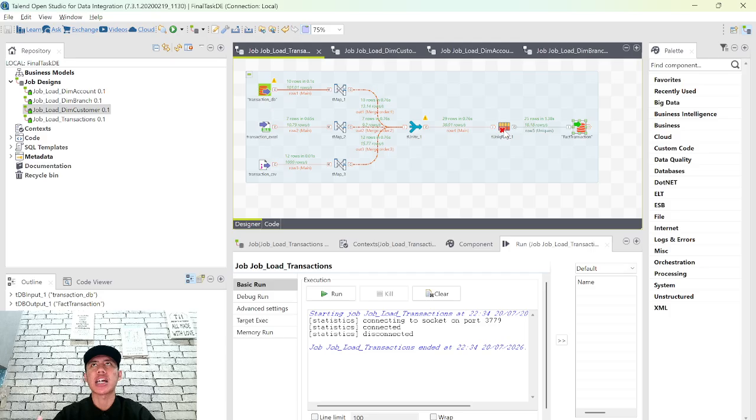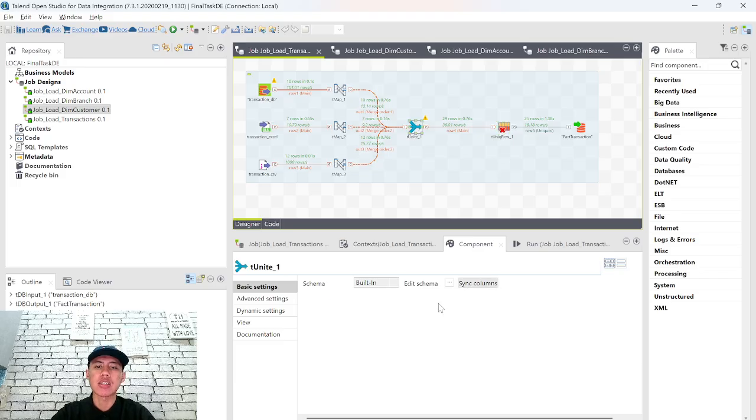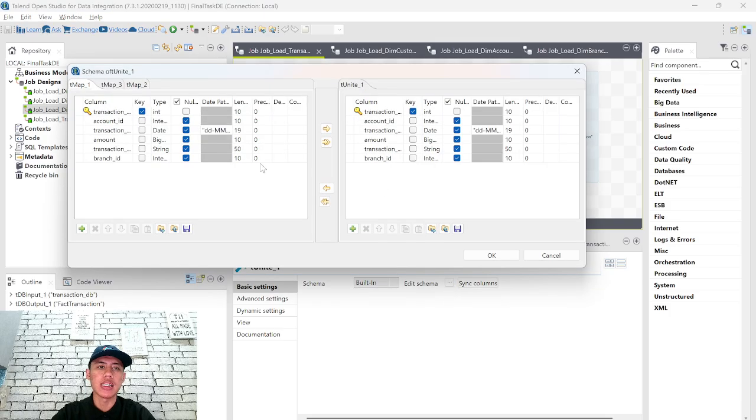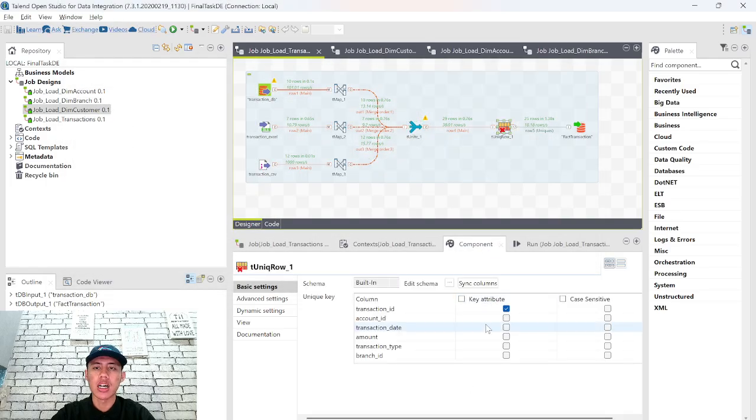I want to explain the flow of how I'm debugging this job, because it's the hardest job in this project. Basically, I want to execute it here, the factoring section, but there is an error in the unique row. Previously, this table in the unique row is empty. So we go to the previous one, the tUnite, and the tUnite is empty. So we just press edit schema, and okay. After that, the unique row will pop up all the tables in here.